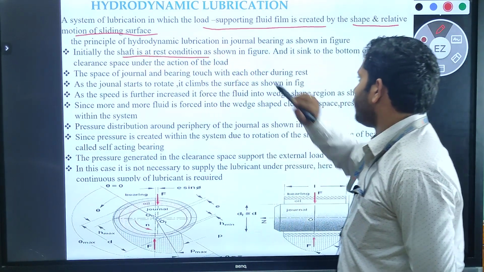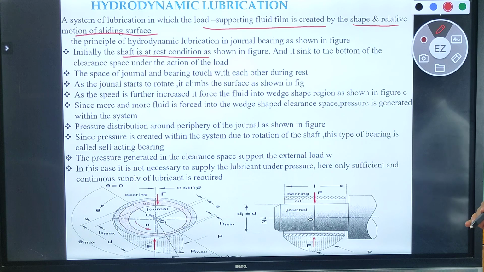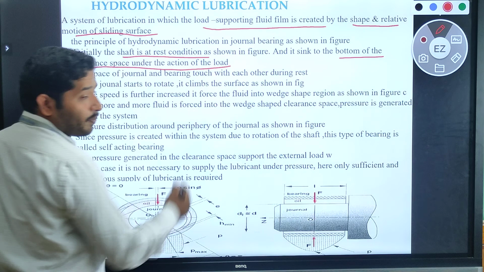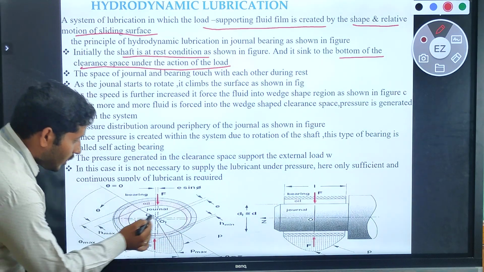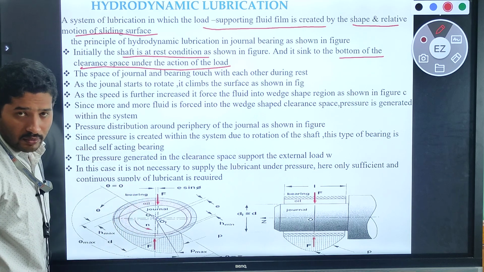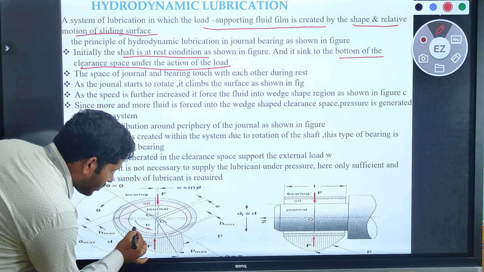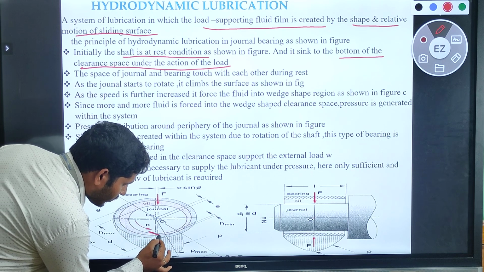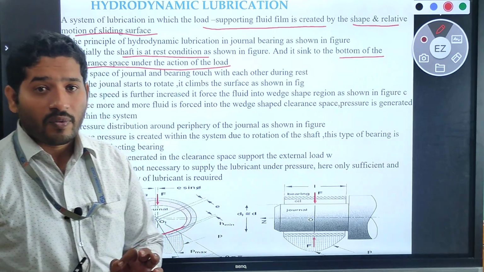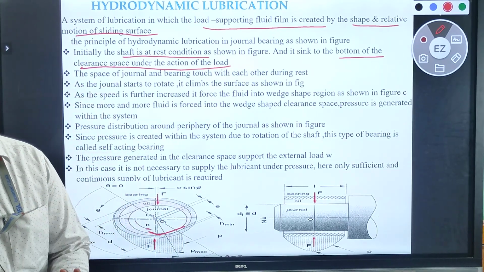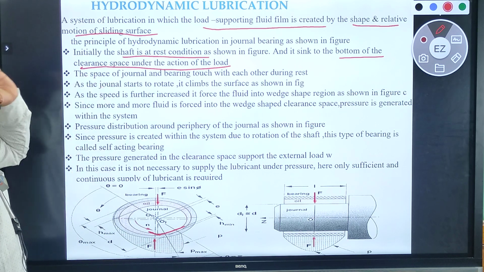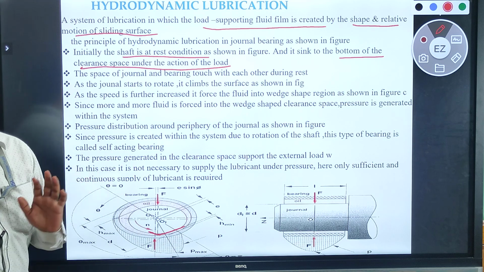If the shaft is in rest condition, it sinks to the bottom of the clearance space under the action of the load. This means the journal is in contact with the bearing if the body is in rest condition or idle condition. The surfaces of the journal and bearing touch each other during the rest condition.